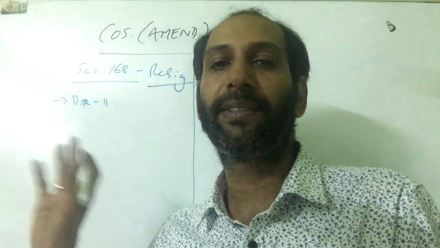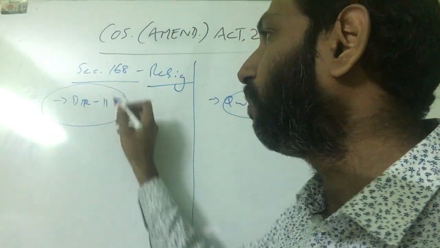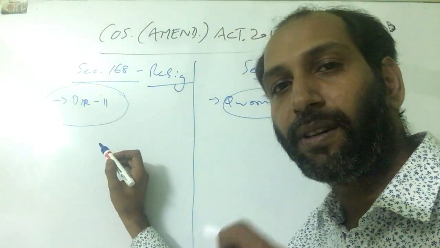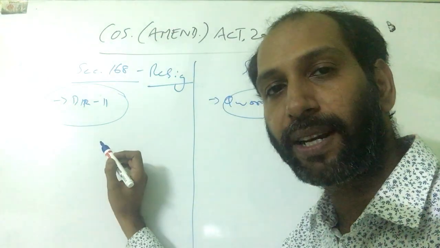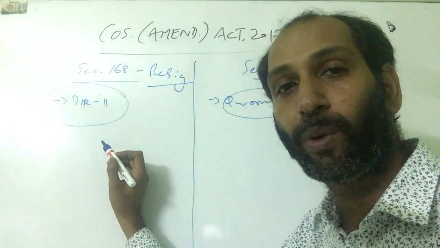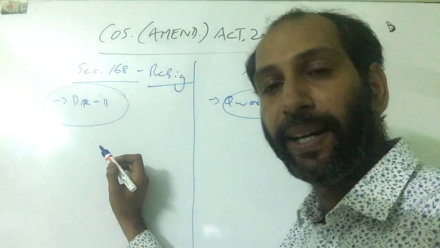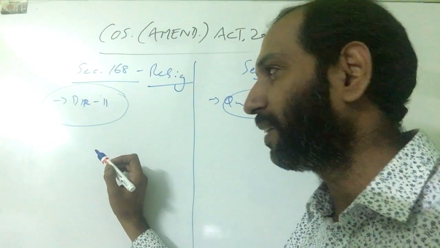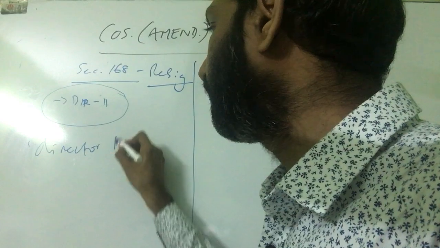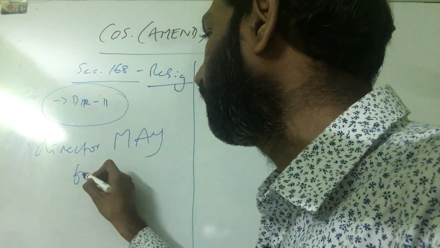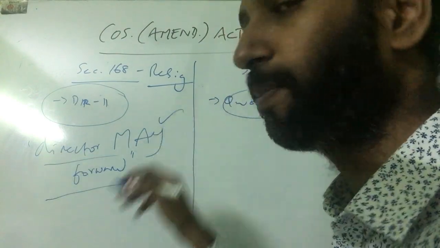Now there is an amendment in the 2017 Act, which speaks about the filing of form DR11, that is the intimation of resignation by a director, including stating the reason why he has resigned, to the ROC, which was a mandatory provision in the 2013 Act. Now in the 2017 Amendment Act, the Companies Amendment Act 2017, there is a small, tricky amendment. The word now is that the director may forward his intimation letter to the ROC. That word shall has been changed to may.